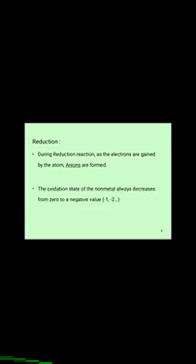Okay, next one, the reduction concept. During the reduction reaction, as the electrons are gained by the atom, anions are formed. The oxidation state of non-metals always decreases from 0 to negative values, that is minus 1, minus 2, etc.